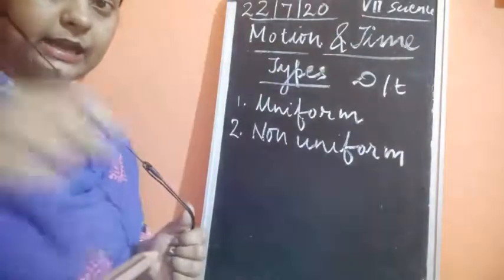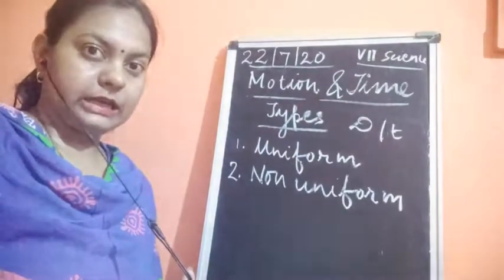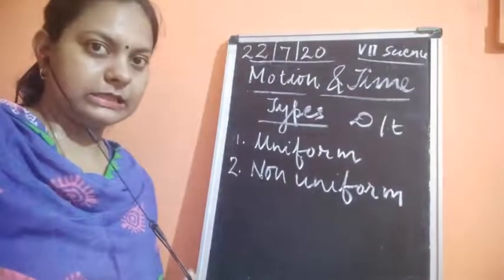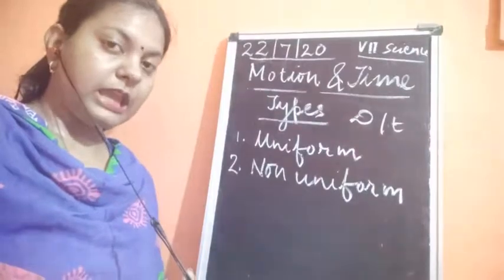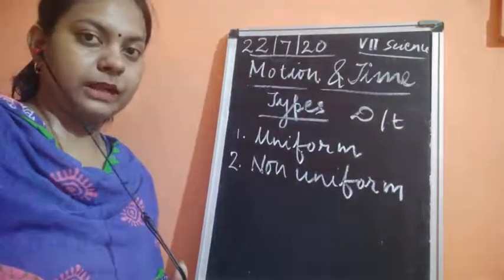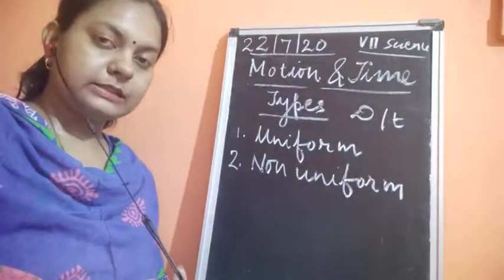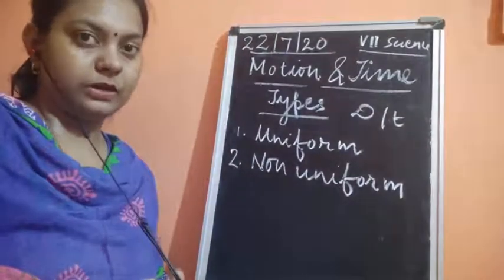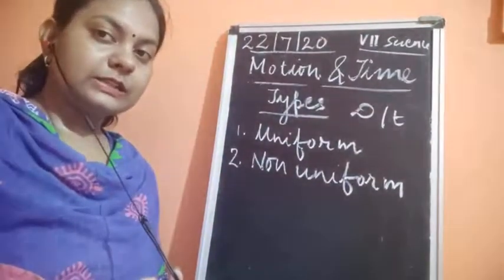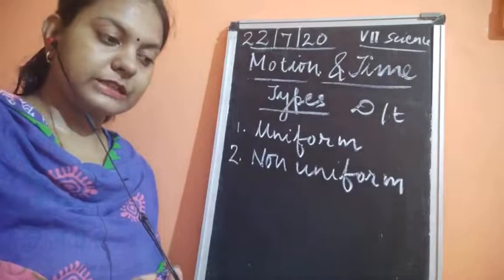Now what do you mean by uniform and non-uniform motion? Uniform motion means an object is traveling, covering equal distance in equal interval of time. And what about non-uniform motion? Non-uniform motion means it could be of different types. If we are comparing distance and time, and an unequal distance is traveled in equal interval of time, then the motion is said to be non-uniform motion. So there are two types of motion on the basis of the comparison of the distance and time.